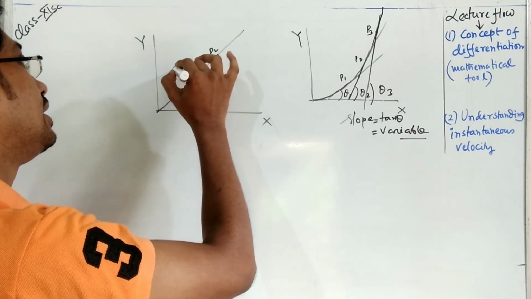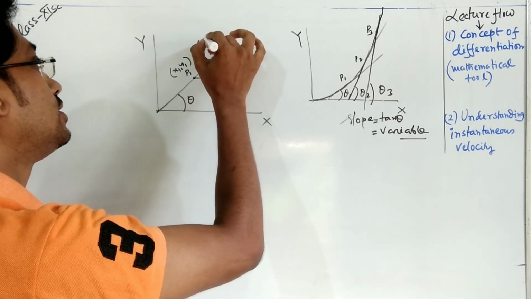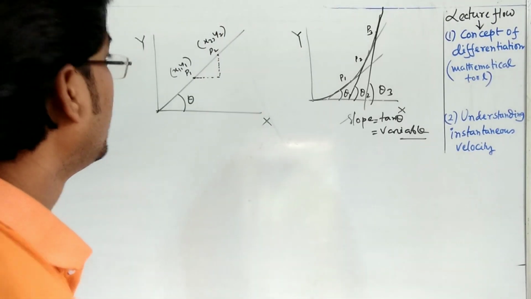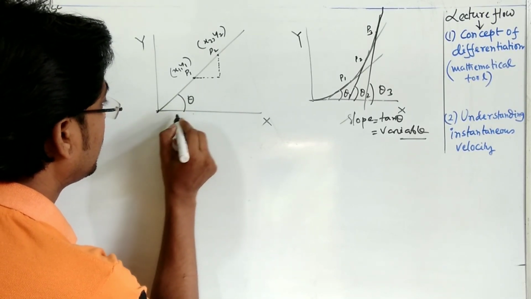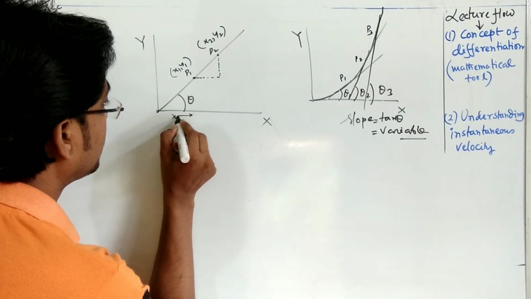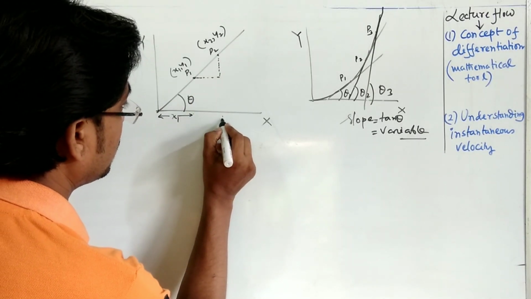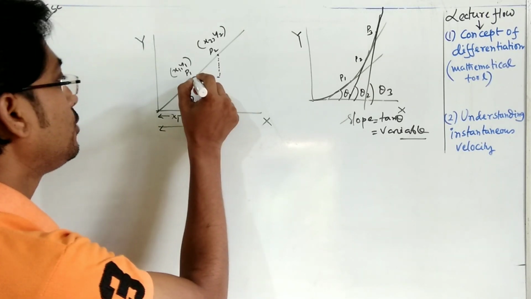Suppose p1 has the coordinates x1, y1, and p2 has the coordinates x2, y2. Up to this point this is x1, and this is x2. So what is the length of this line?